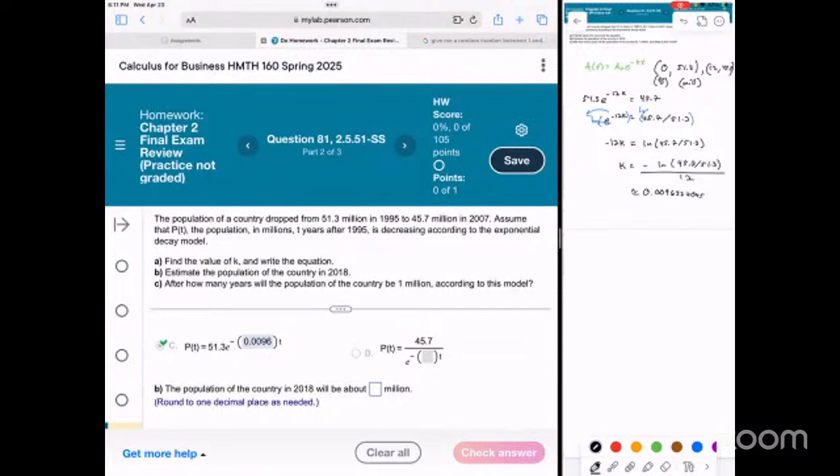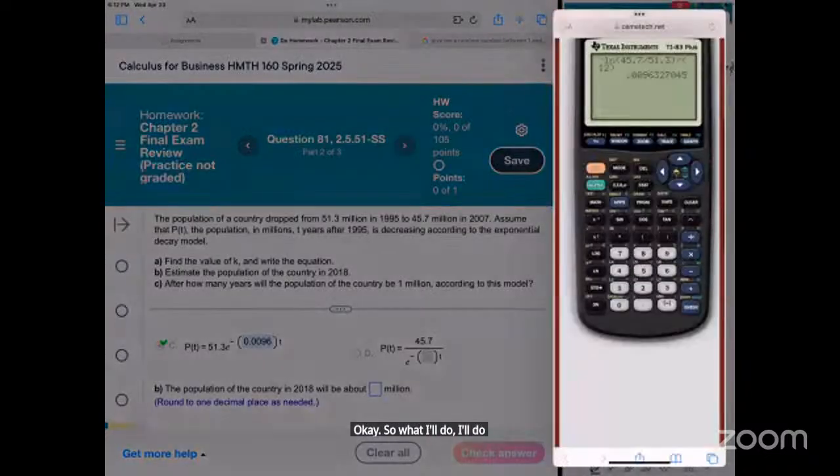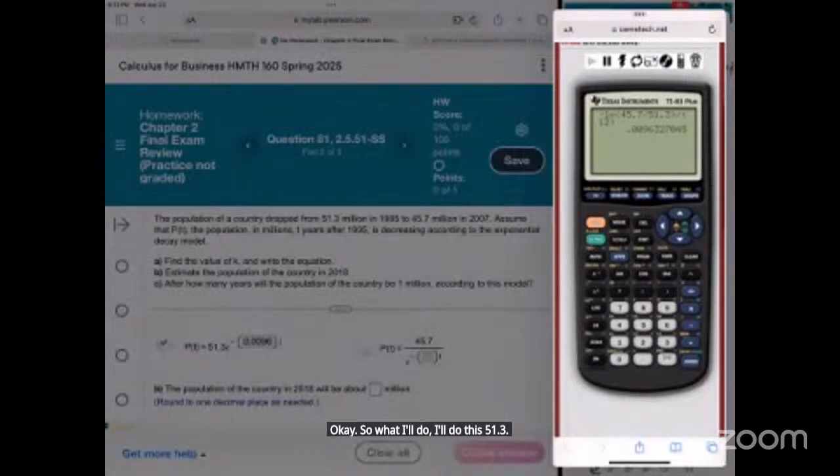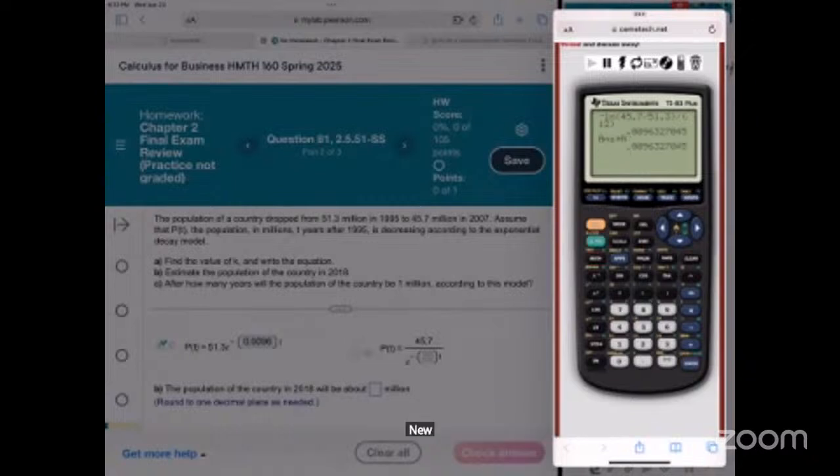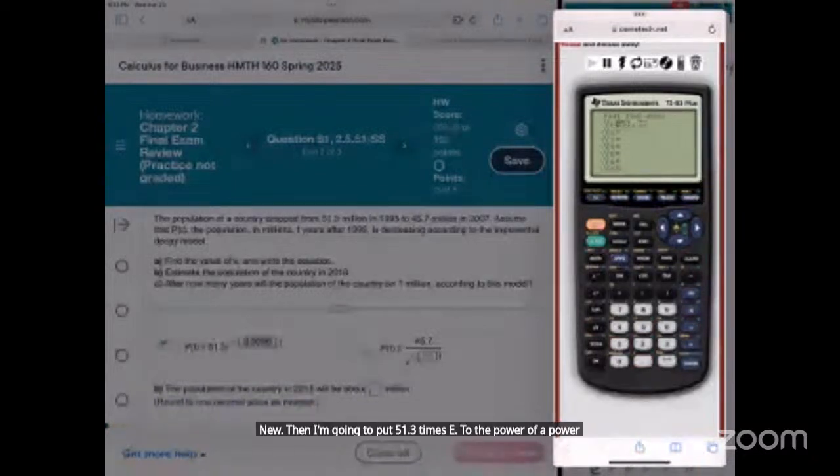Let me think how I want to do this. Okay, so what I'll do is this 51.3. Actually, I'm going to store that as alpha A. So it's just capturing that long decimal. Then I'm going to go to my y equals. Then I'm going to put 51.3 times e to the power of a times x, because remember, we just stored that decimal into a.